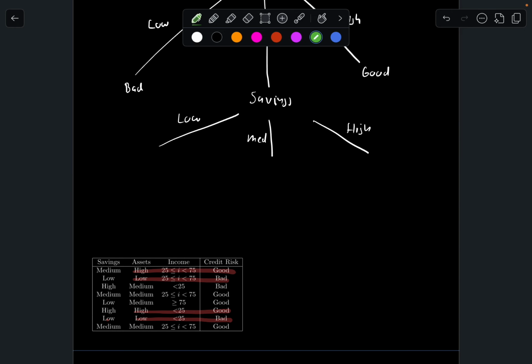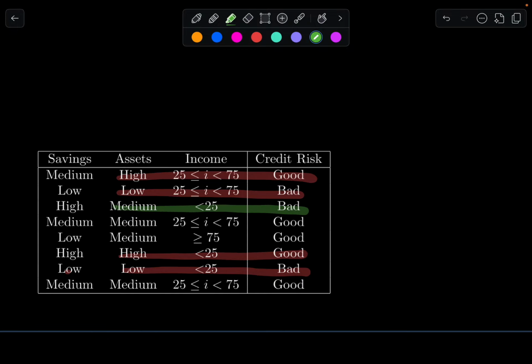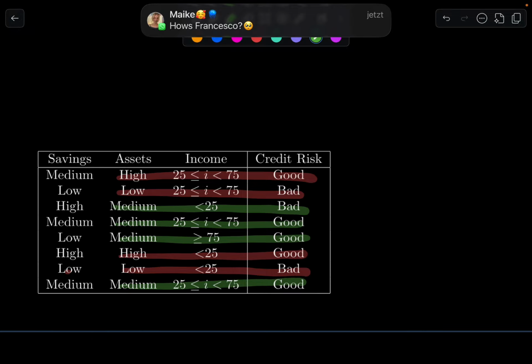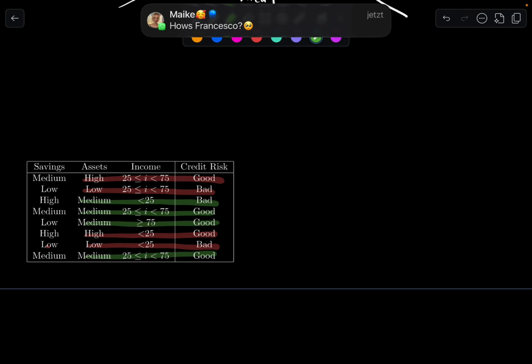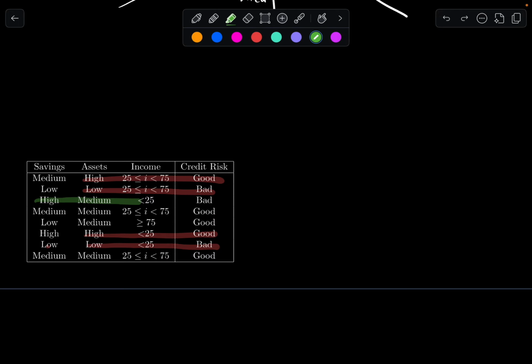And simply put, we can take a look at this and see the savings, low, medium, and high. What do we check? Okay, we're going to check the medium ones now. This, guys. And we're going to do it via savings now.